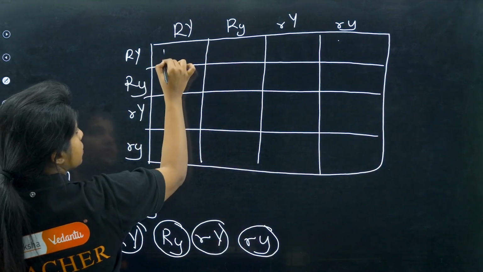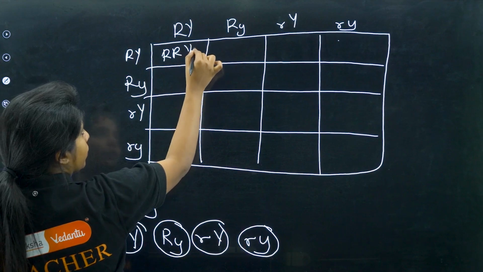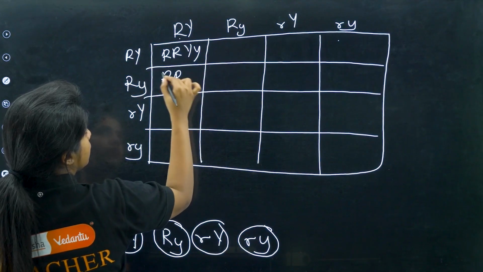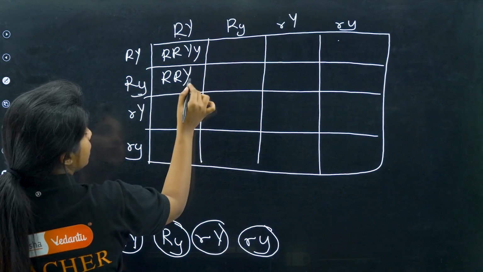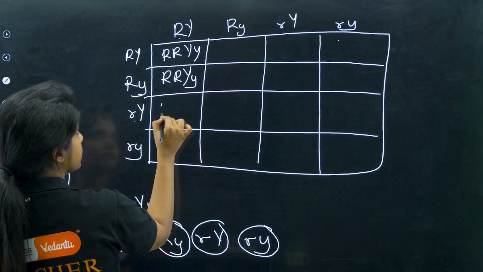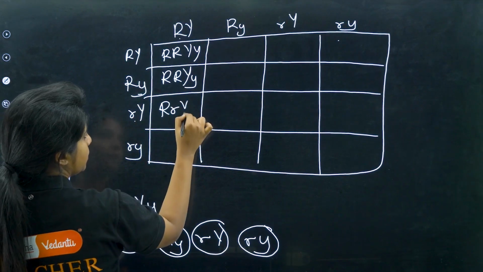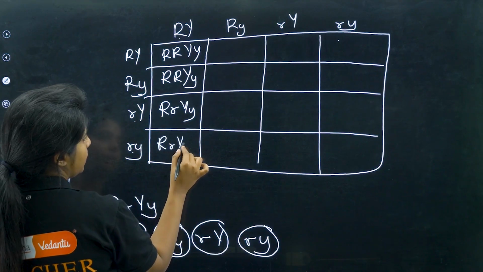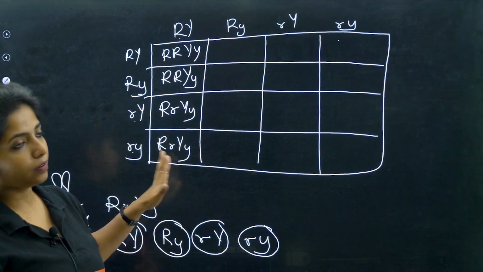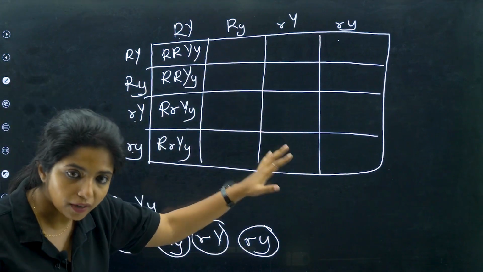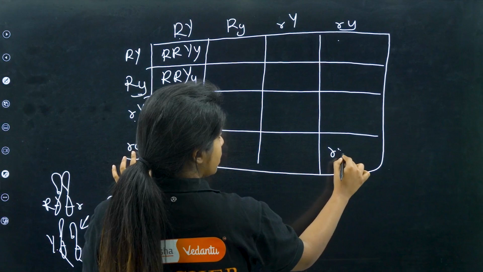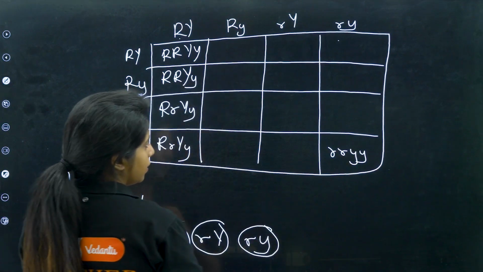When you cross this and this, capital R, capital Y, capital Y. When you cross this and this, capital R, capital Y, and then small y. This with this, capital R, capital Y, small y. This with this, capital R, capital Y, small y. You see all of them are round and yellow. Similarly, you have to go around finding each and everything. When you finally cross this and this, you will get small r, small y, small y.